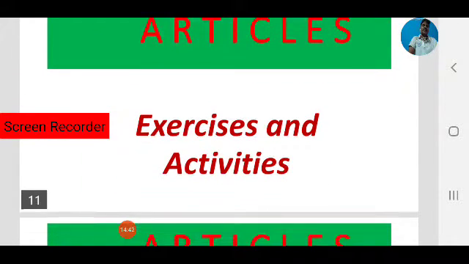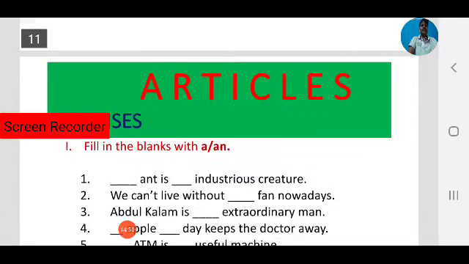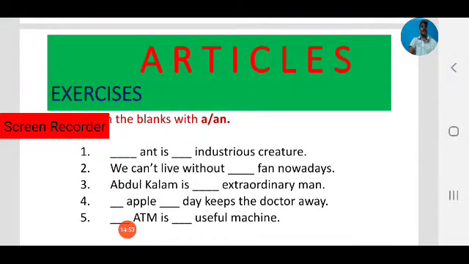Okay, let us go for some exercises to check our learning. First one, fill in the blanks with a or an. As you know, a or an are indefinite articles where we have to use a, where we have to use an. So read the blanks. Five blanks are there in the first exercise. Read them and write correct articles before the nouns.